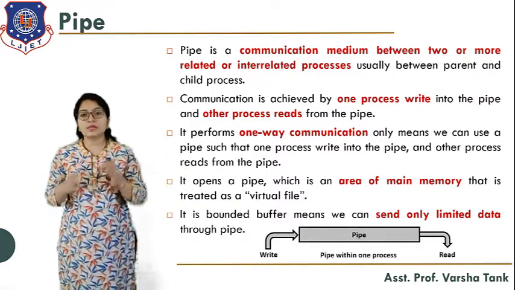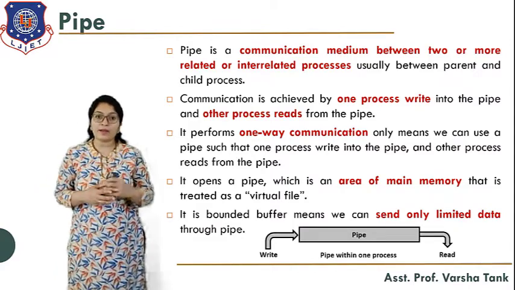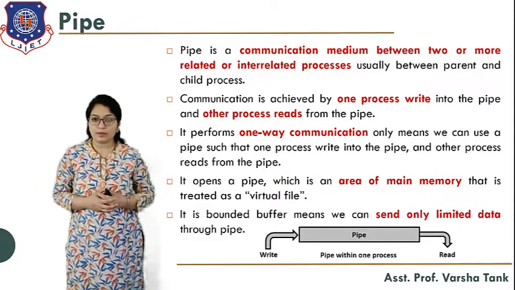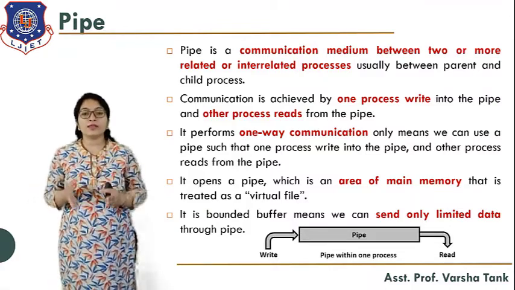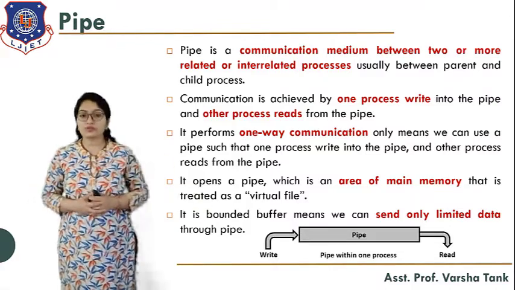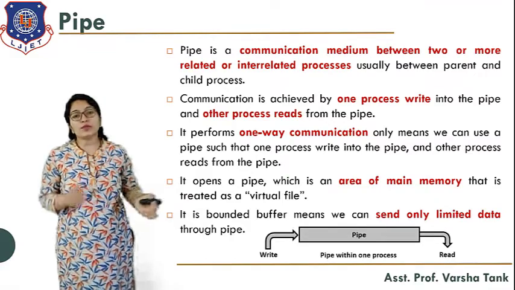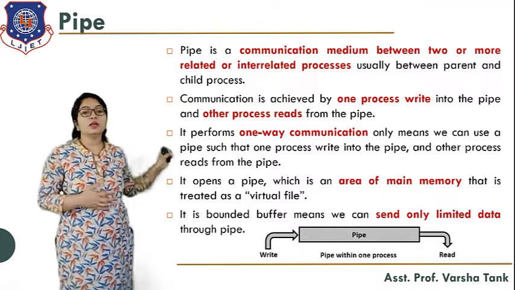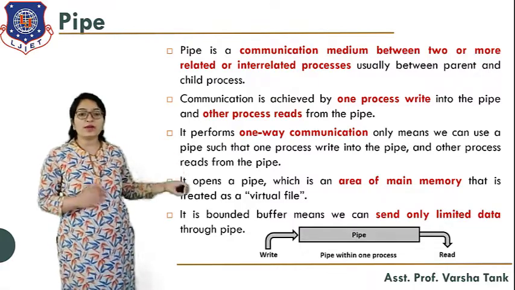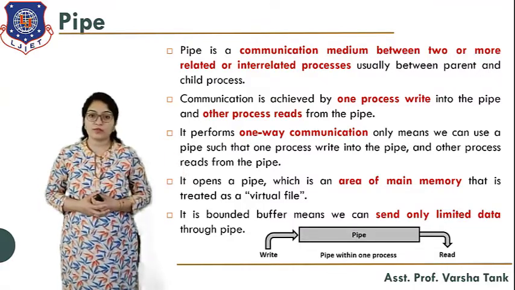We can use the pipe such that one process writes into the pipe and another process reads from the pipe. The parent process will write something and the child process will receive that data. In the same way, for child to parent, we require another pipe where the child process will write and the parent process will receive that information.